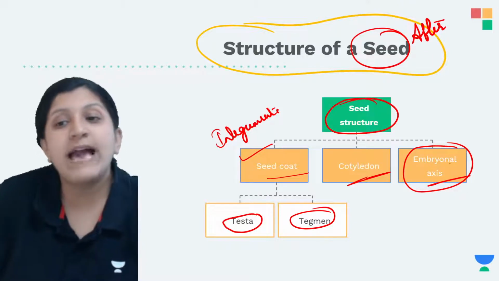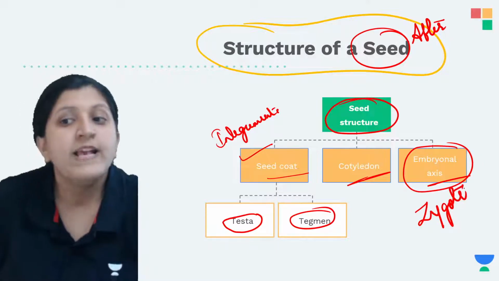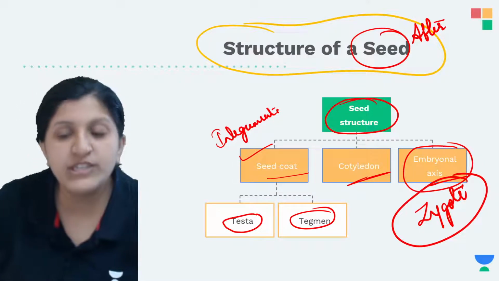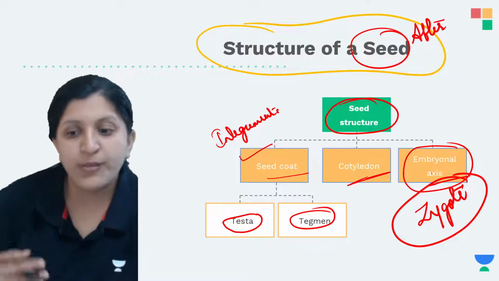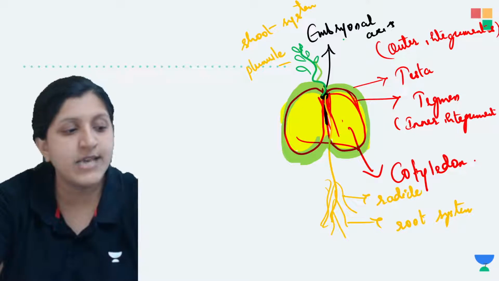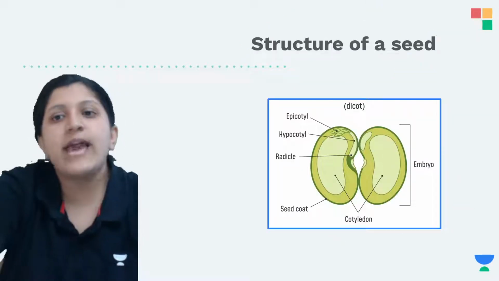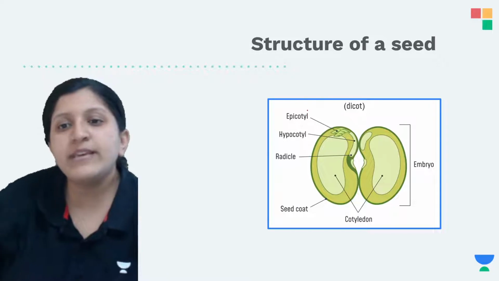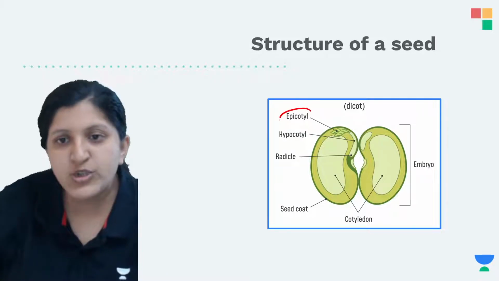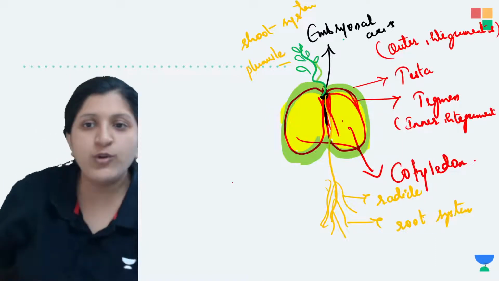The embryonal axis forms after the male and the female gamete fuse. So there is a zygote formation and there is an embryo formation. From the embryo itself there is a plumule and a radicle formation that will occur. Okay, so let's have a look at this. There is something which I did not say about this. There is an epicotyl and a hypocotyl. So let me just explain this in the picture.